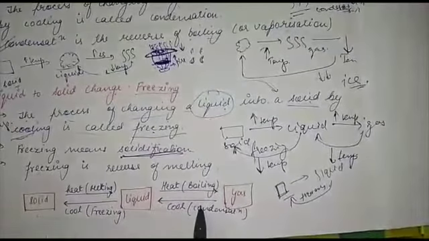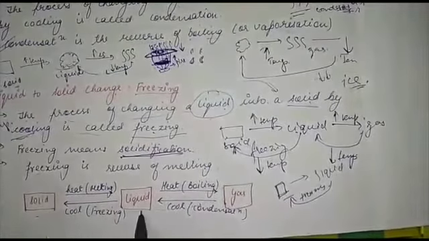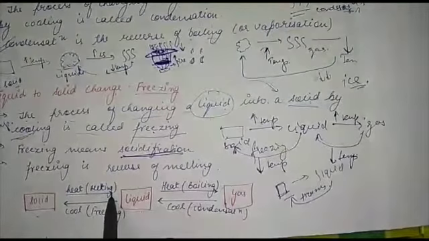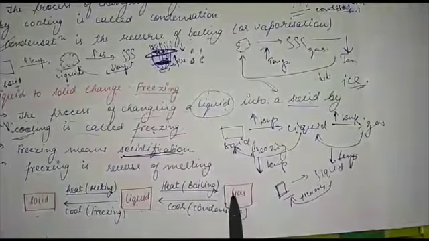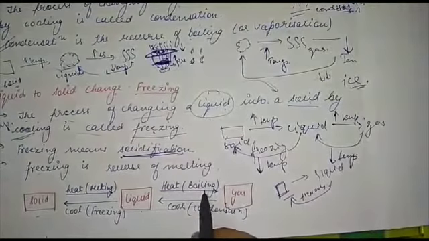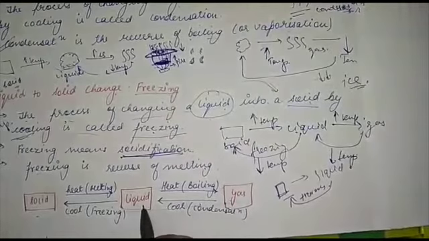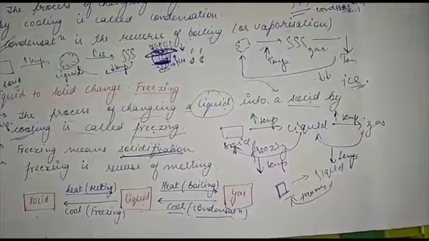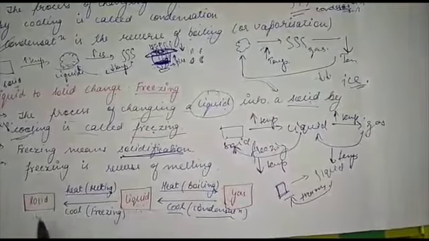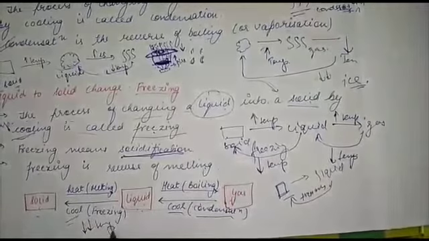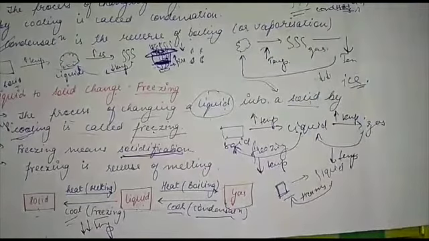This is a flow diagram. Solid to liquid you can reach by heating, and that process will be melting. Liquid to gas you can reach by heating again, and that process is called boiling. Gaseous to liquid form you can reach by cooling, and that process is called condensation. Liquid to solid again you can reach by decreasing the temperature more, and that process will be called freezing.